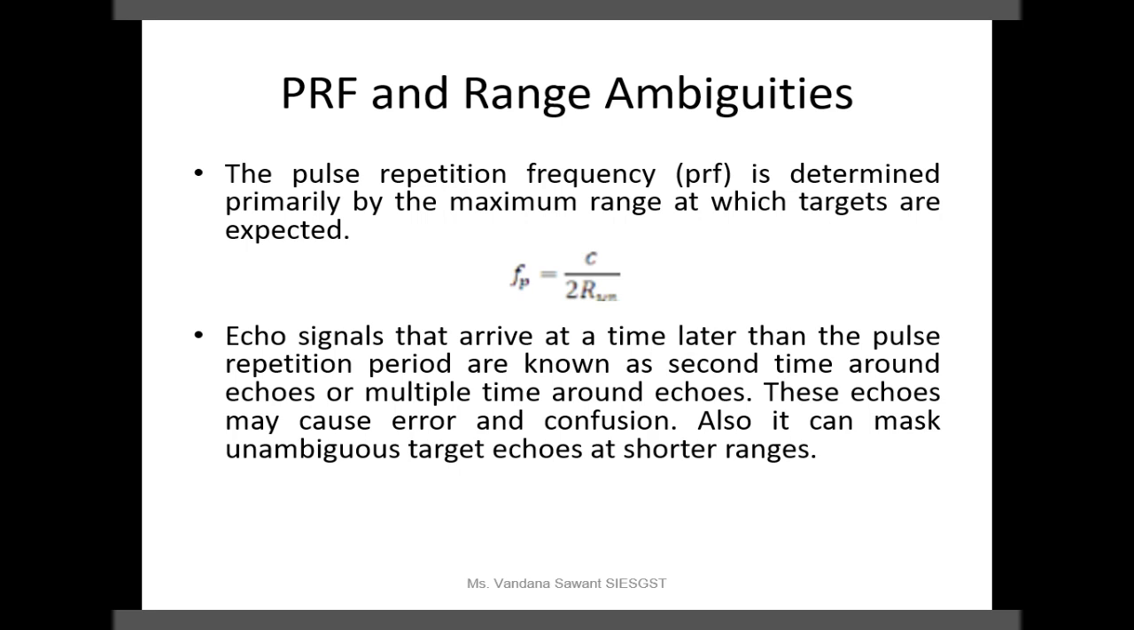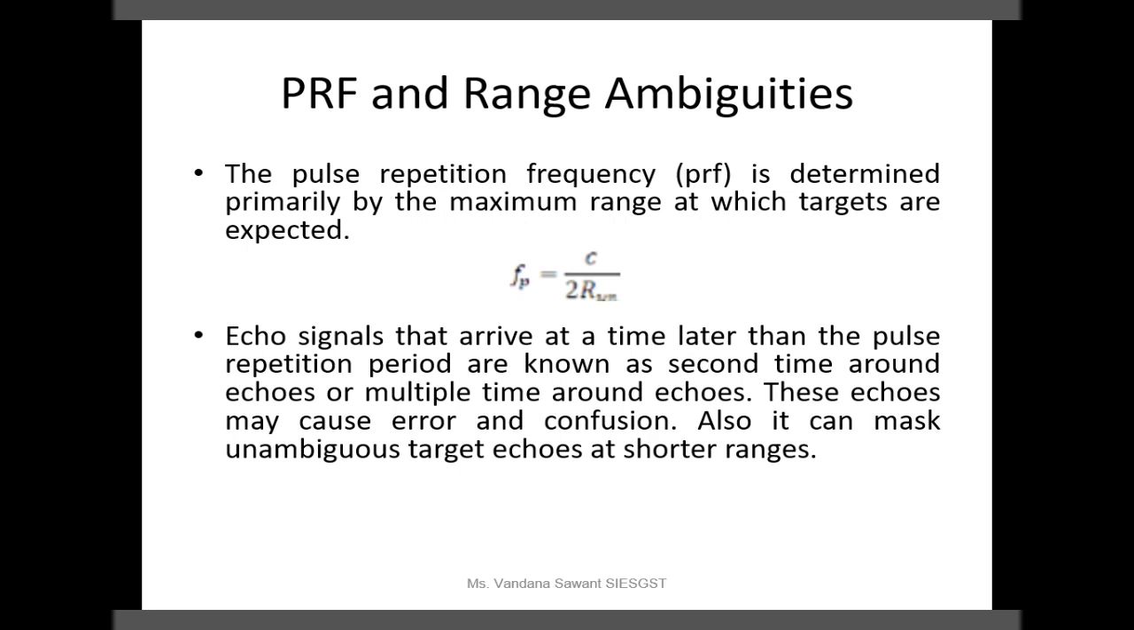So the echo signals that arrive at a time later than the pulse repetition period, where the pulse repetition period means the time period between the first and second pulse, that is the repetition of the pulse, are called second time around echoes. After that, whatever is coming is called a second time around echo. And after that, whatever is coming is called third time around echoes, fourth time around echoes, or multiple time around echoes.